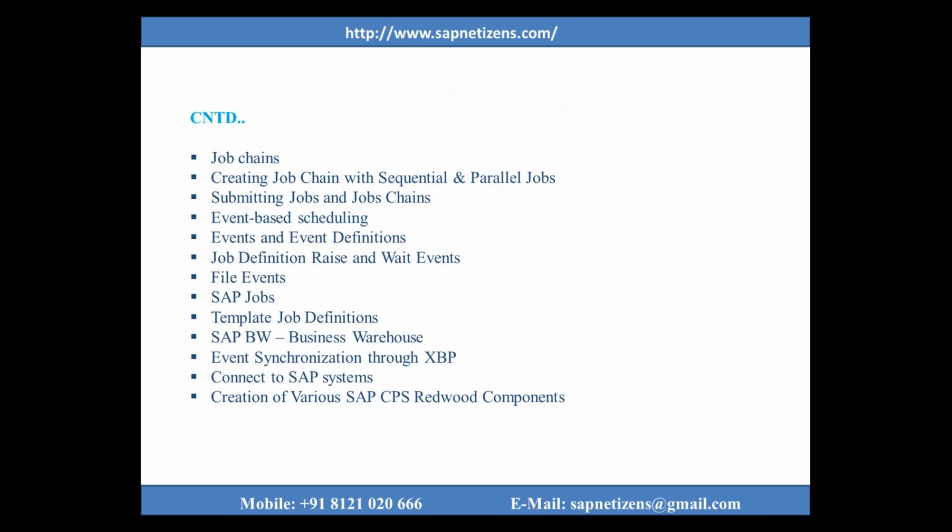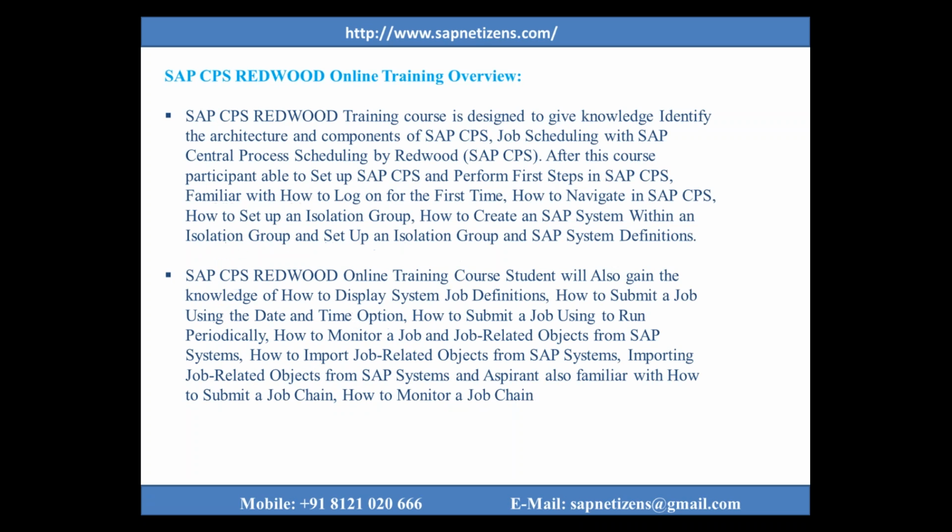Next, job chains, creating job chains with sequential and parallel jobs, and submitting jobs and job chains. These topics we are covering in our training process.